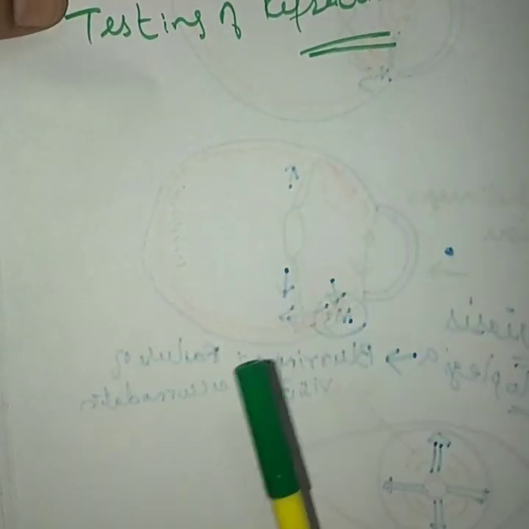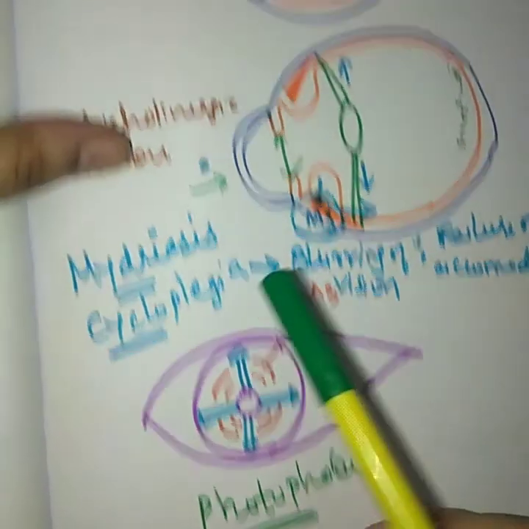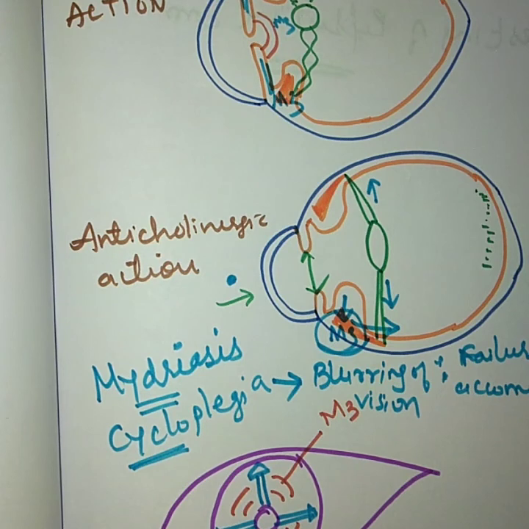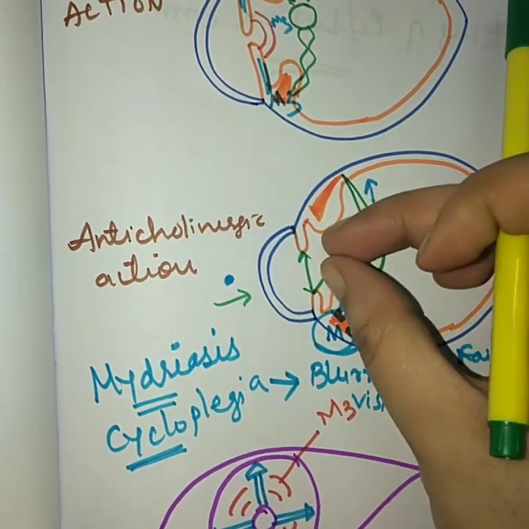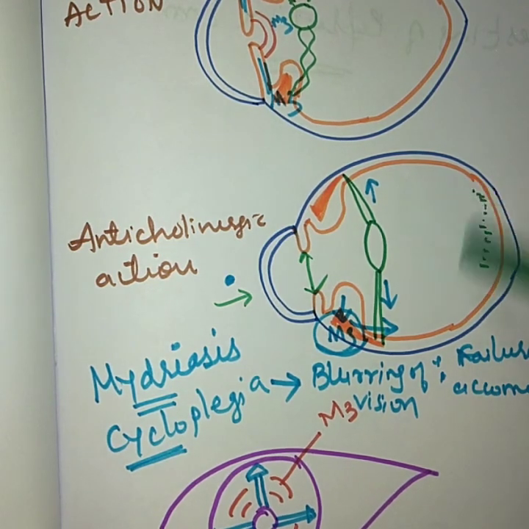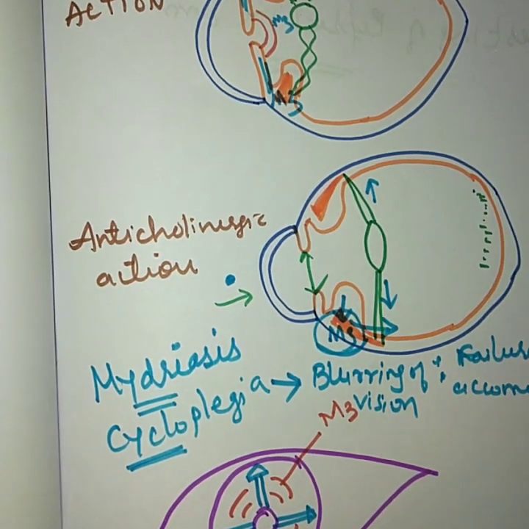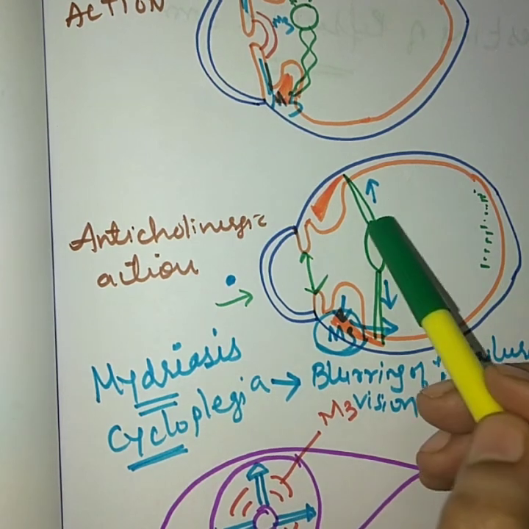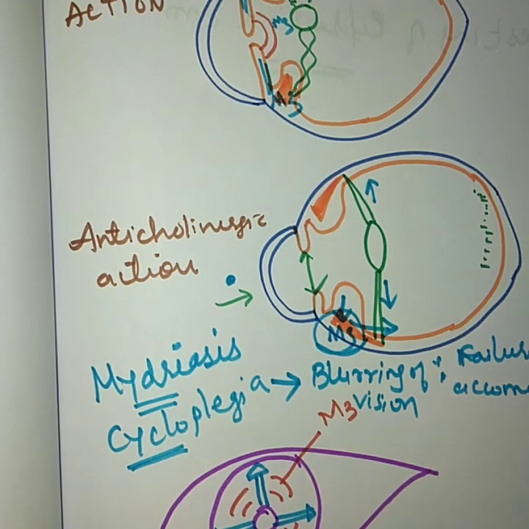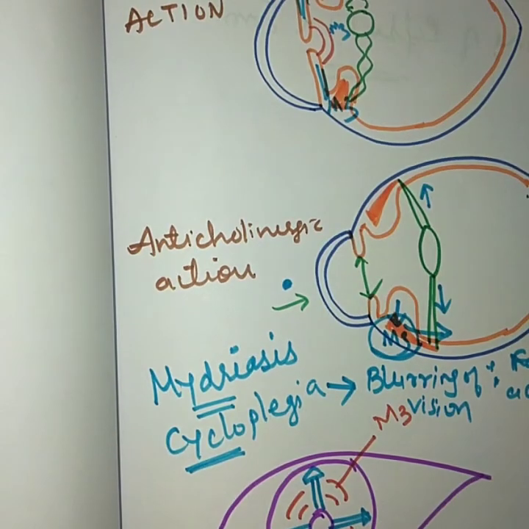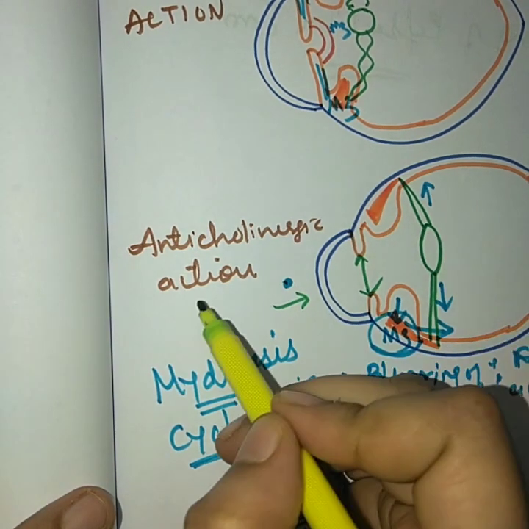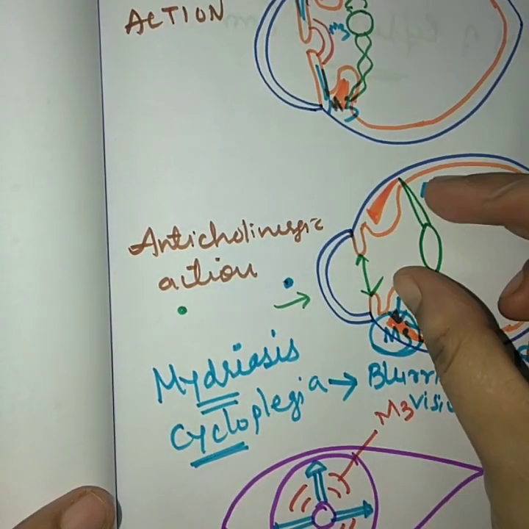So for determination of refractive error, we require both mydriasis as well as cycloplegia. Okay, now when we are giving a mydriatic agent, it will increase the size of the pupil, and you are able to see the retinal area. Okay, so focusing will be proper. Plus, when you are giving cycloplegia, it means this lens is unable to accommodate. Means, suppose if you want to see a near object, it will become globular. If you want to see a far object, it will become stretched.